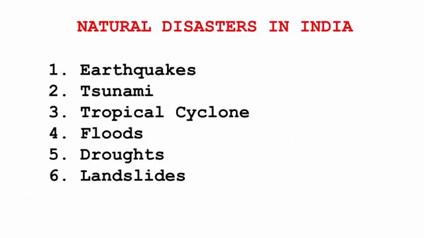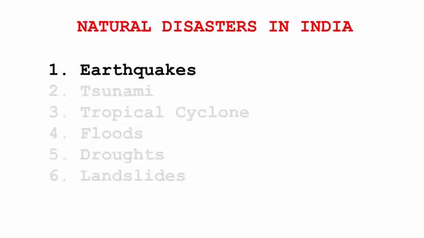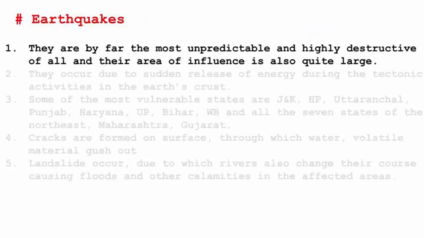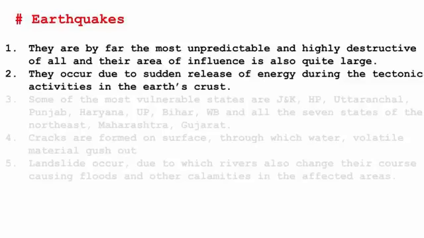So now let's try to understand the natural disasters that hit the subcontinent of India. The first phenomenon is earthquakes. They are by far the most unpredictable and highly destructive of all, and their area of influence is also quite large. Earthquakes occur due to the sudden release of energy during the tectonic activities in the Earth's crust.